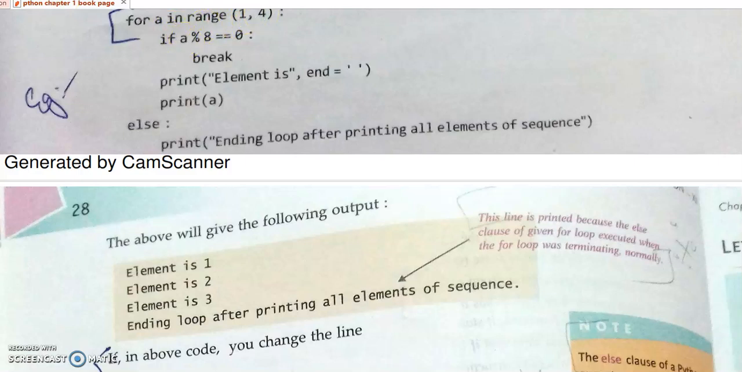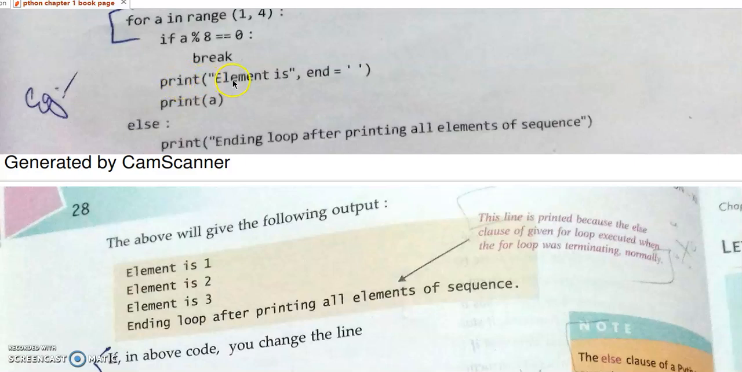First, A takes the value of 1. What is this operator? It is the modulus operator. You already know the modulus operator: it returns the remainder of the division operation. What is the remainder of 1 divided by 8? 1. So is 1 equal to 0? Is it true, students? No. So the break statement won't be executed.